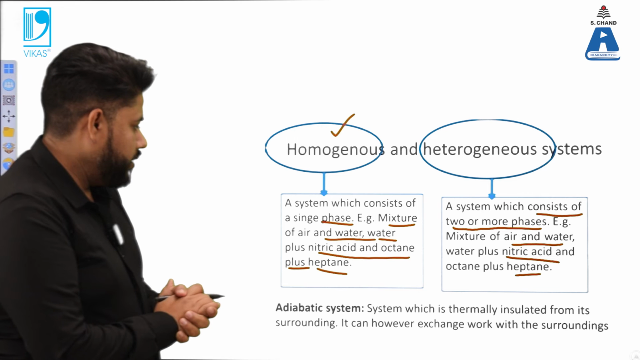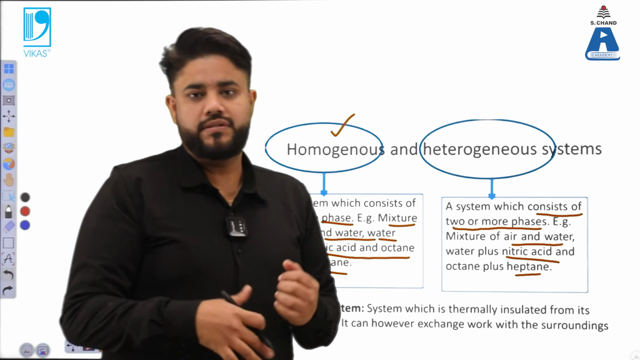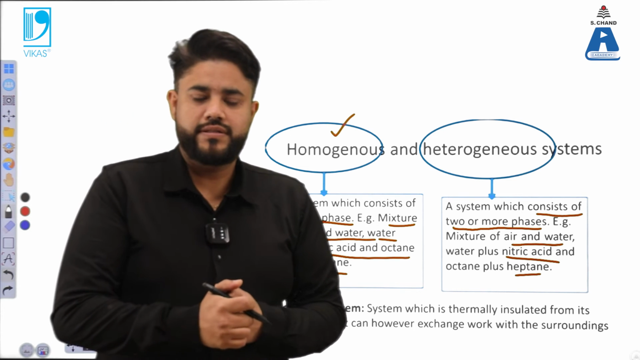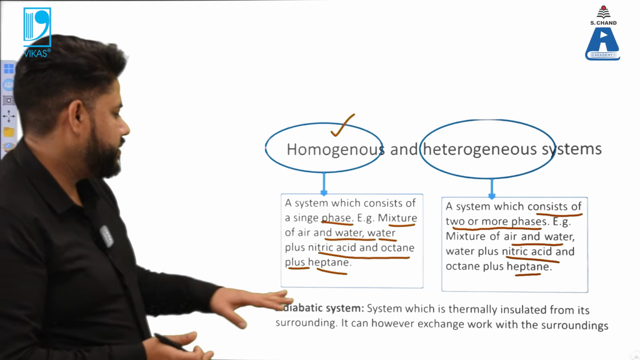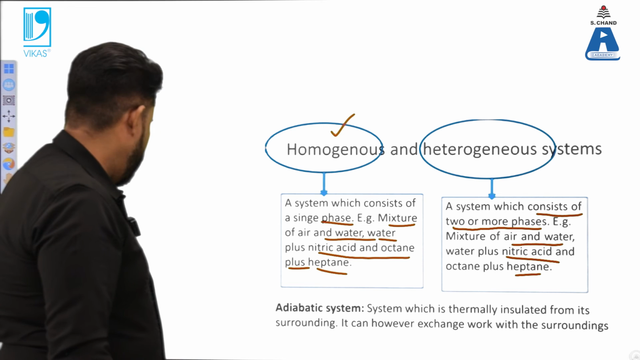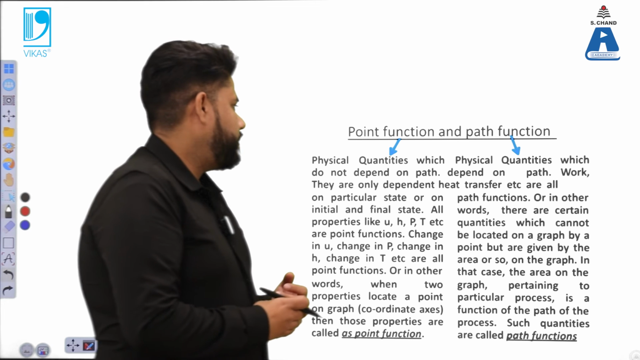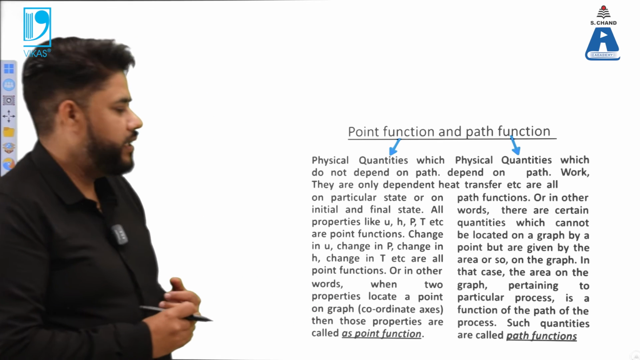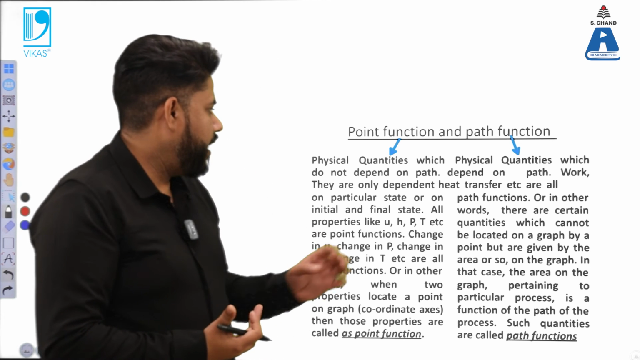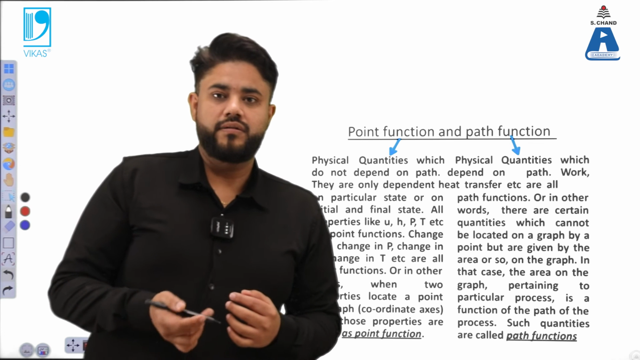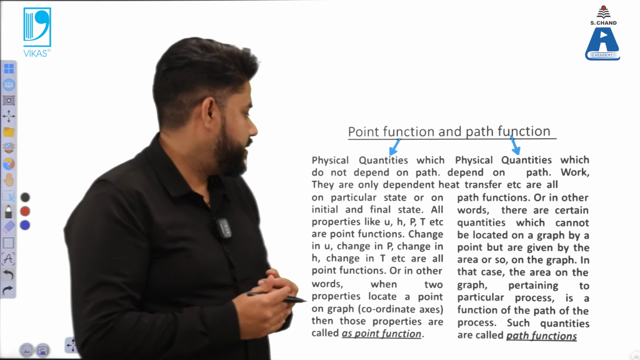Now lastly, you have the adiabatic system in which no heat is exchanged. That means a categorization in which the system becomes isolated and no heat can leave to the surroundings. That is the categorization of an adiabatic system. Now you have point functions and path functions. Point functions are those functions that depend upon the particular state, and path functions depend on the path that is taken to achieve those states.